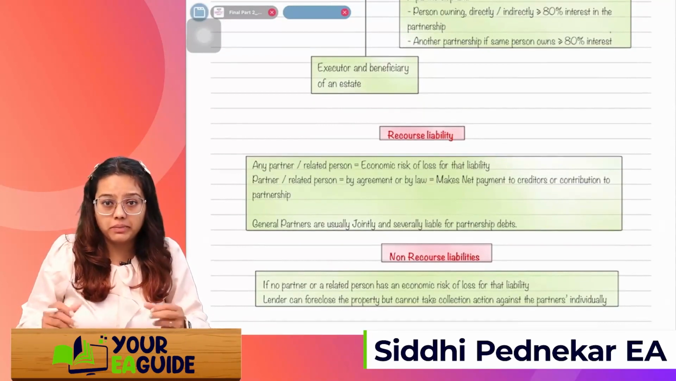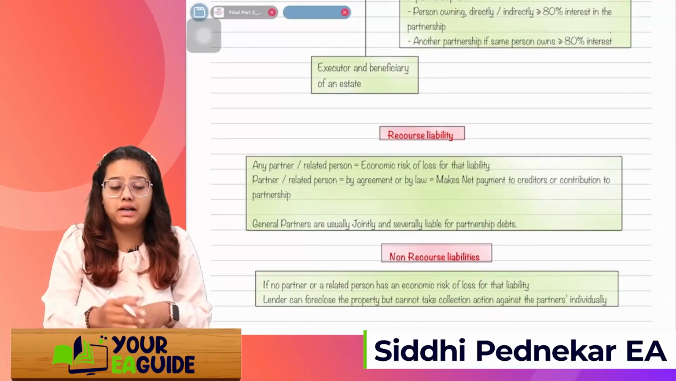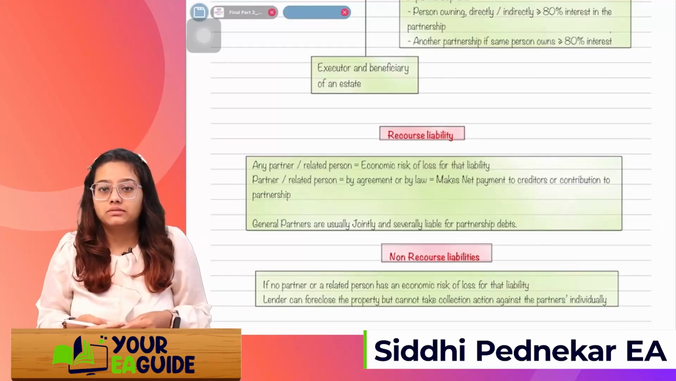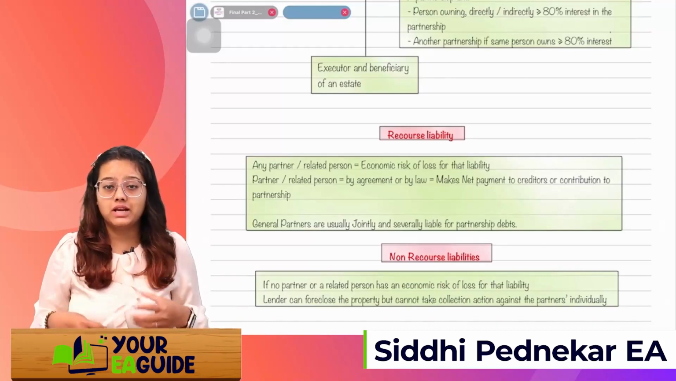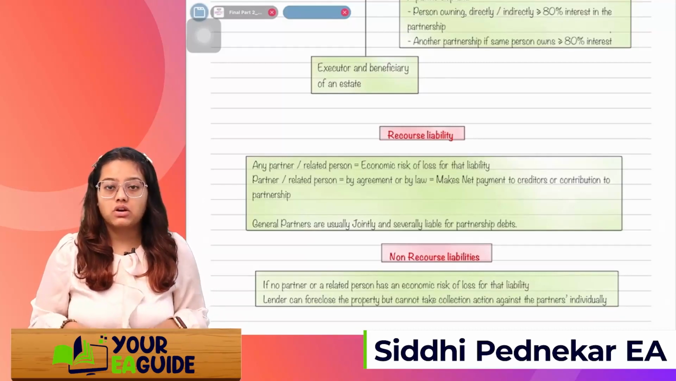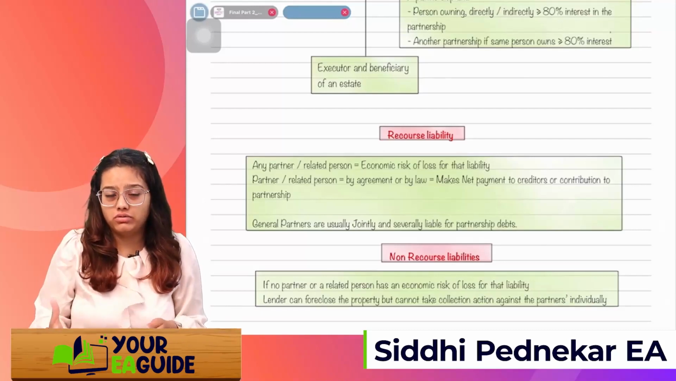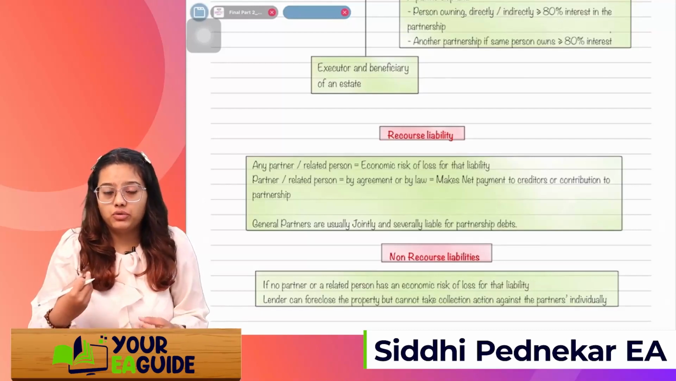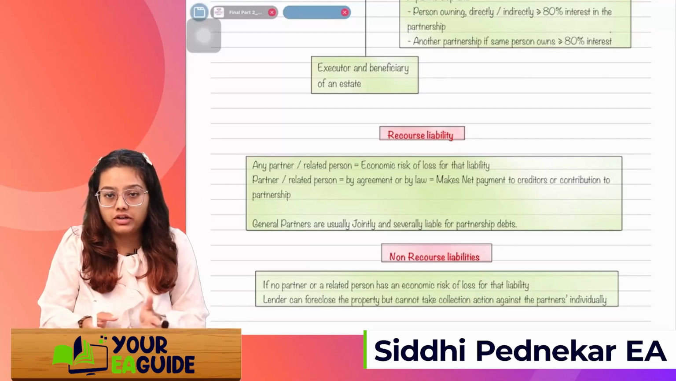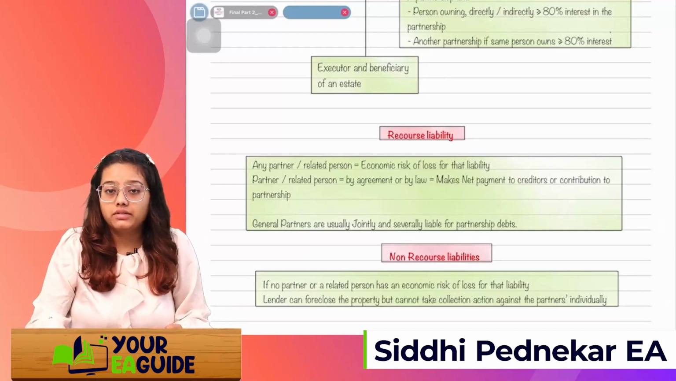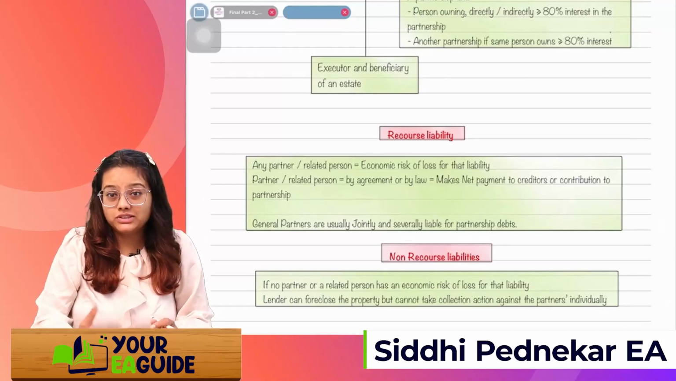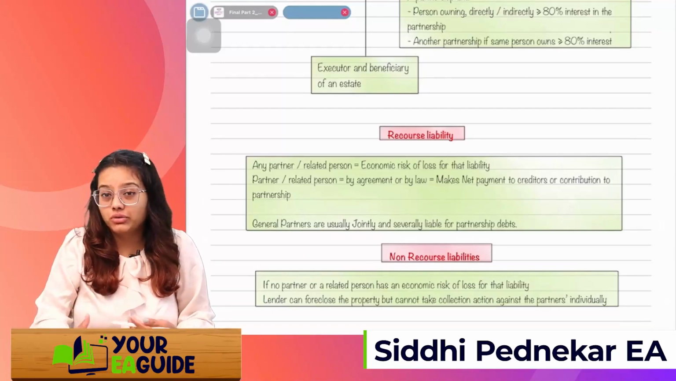This is also a small topic. Recourse means what? Any partner or a related person who is having economic risk of loss for that liability, means they will be personally liable for that loss. So that is called a recourse liability. For example, if you take a loan for your vehicle, right? If a car loan is there, and if you don't repay the loan, they have direct authority to recover the car from you. So you're personally liable if you're not going to repay it.